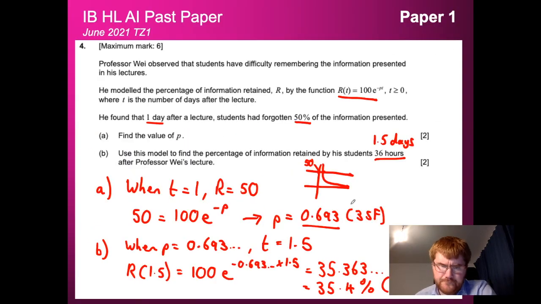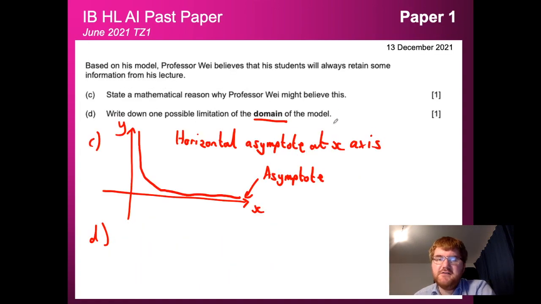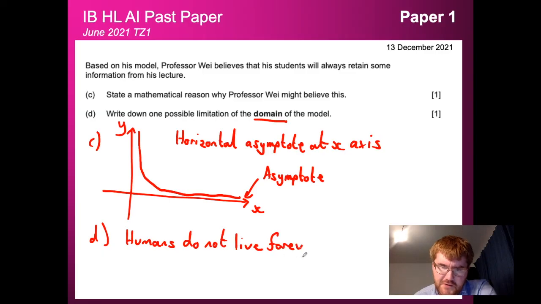So if we go back to what t in this case is, it's a number of days after lecture. So it's not likely you're going to remember this 500 years after you've had the lecture. So the idea that humans don't live forever, yeah? The idea that this model goes forever, but of course human lifespan is limited. So there's many different answers to this as well. I think that's the most straightforward one.